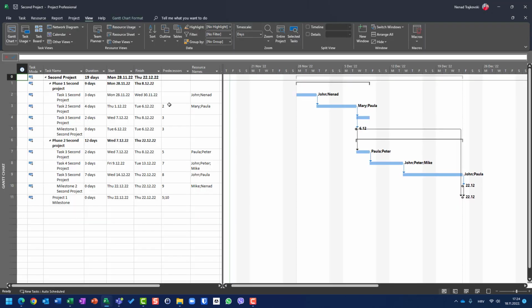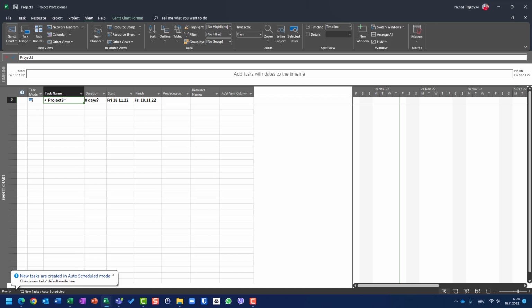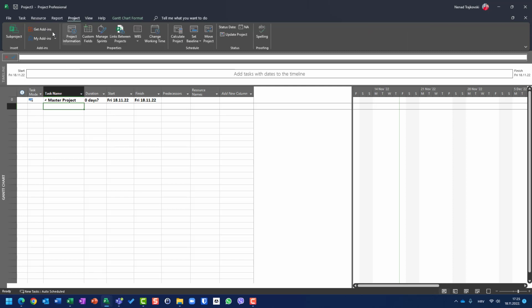Now, let's say that I want one master project in which I will have multiple projects, so I can see both those projects, first and second, in one place. For that purpose, I will create a new project. Okay, a blank project. And I will call it master project. And I will go to the Project tab and I will choose sub-project.